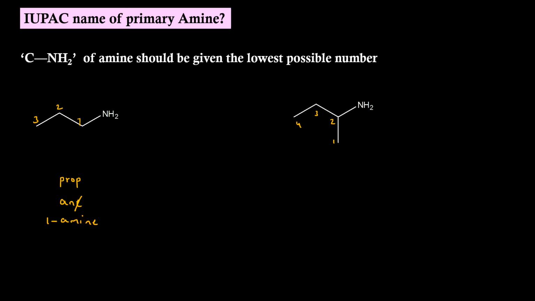Coming to the second molecule, root word is but. Primary suffix is ane. Secondary suffix is amine at position 2. For the same reason, E has to be left out. IUPAC name will be propanamine for the first molecule, butane-2-amine for the second molecule.